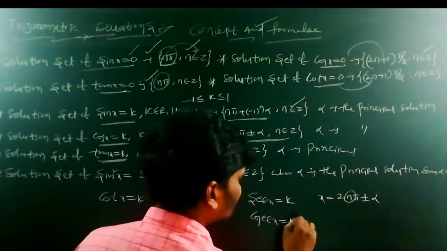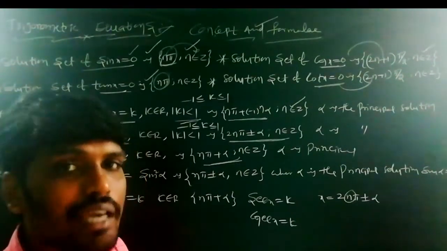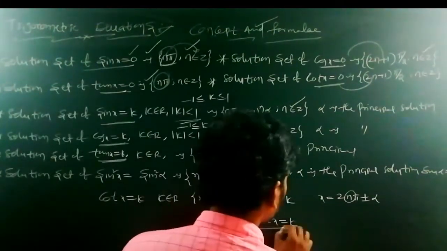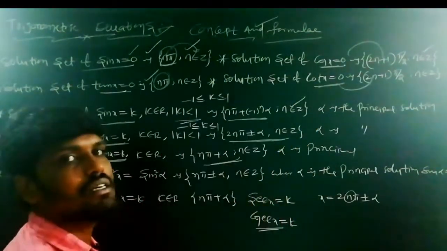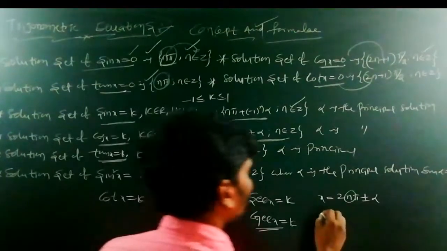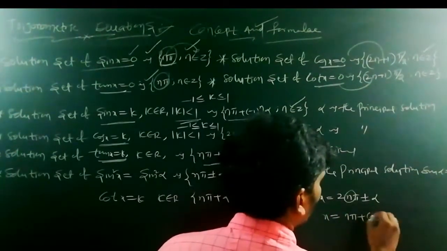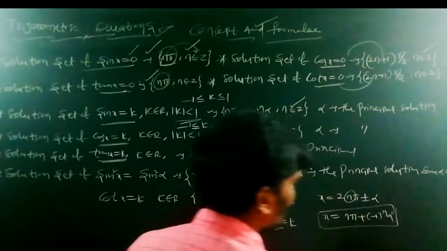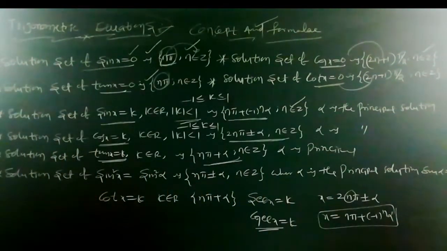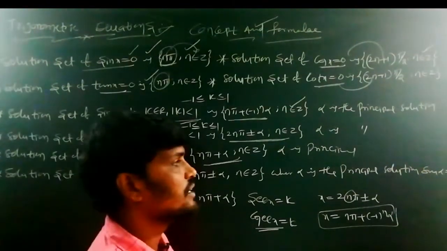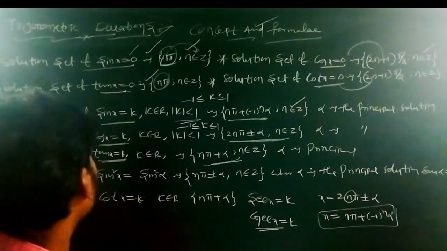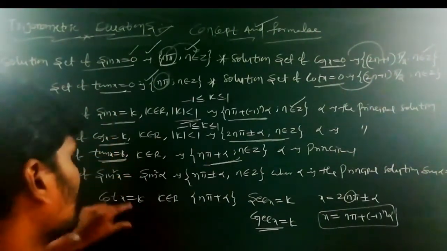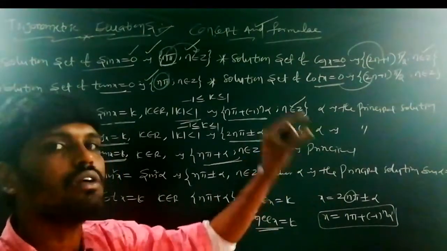Similarly, cosecant x is equal to k. Cosecant is nothing but the reciprocal of sine. What is the general solution of sine? That is the general solution for cosecant x equal to k: x is equal to n pi plus minus 1 whole power n into alpha. Here n is an integer. Alpha is the principal solution. This is the general solution of sine, cos, tan, cot, secant, cosecant equal to k form.